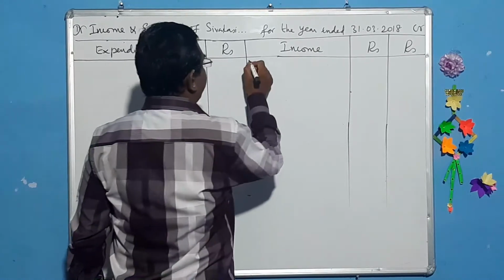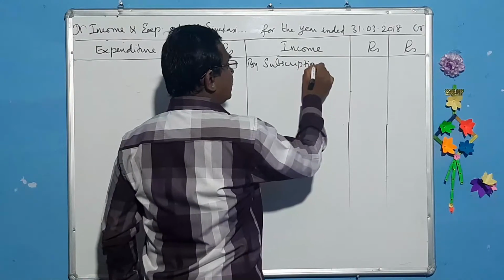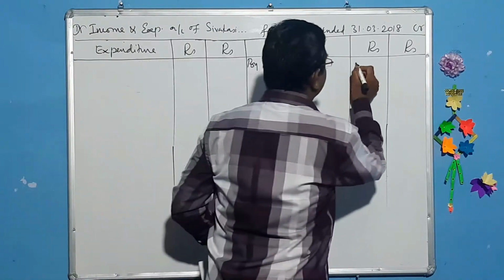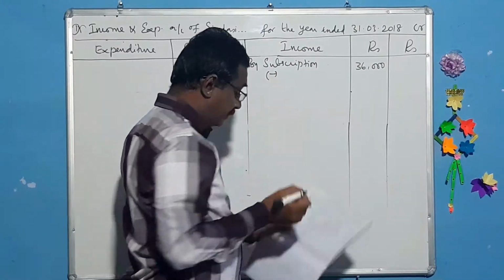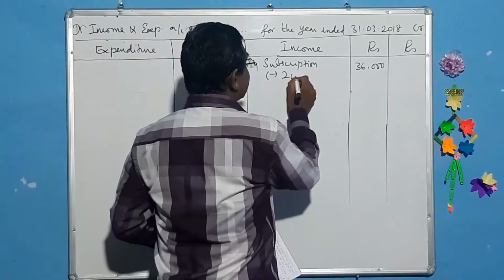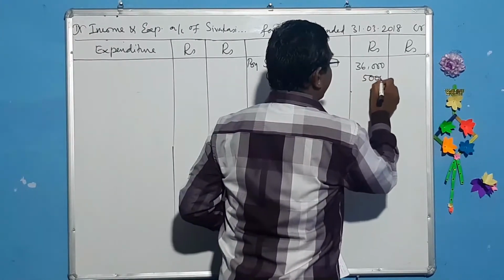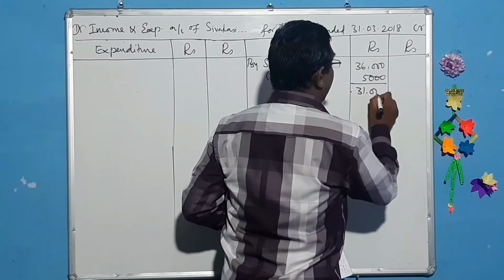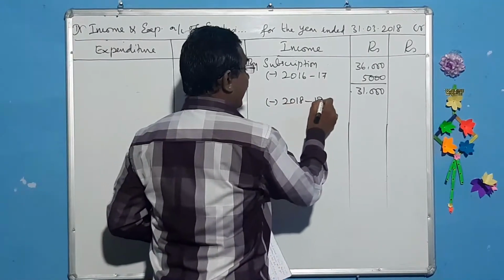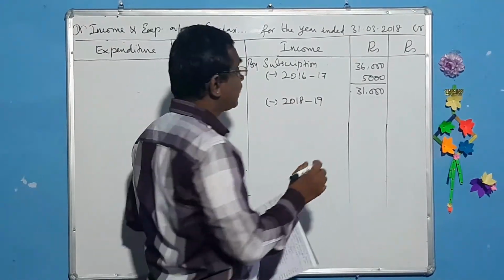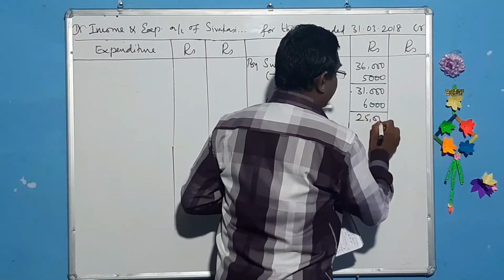Now, let us prepare by subscription. Let us take the amount collected. How much is collected on the whole? They have collected 36,000. Let us subtract the amount meant for the previous year, that is 2016-17. What is that amount? 5,000. Let us subtract. What do we get? 31,000. And from this, let us subtract that which is meant for the next year, 18-19. What is that amount? 6,000. It is received in advance. So that should be subtracted.